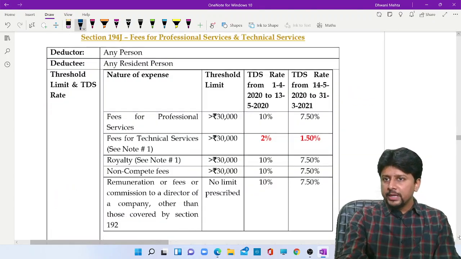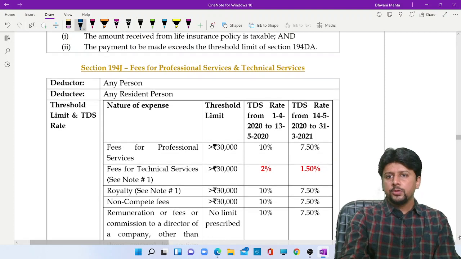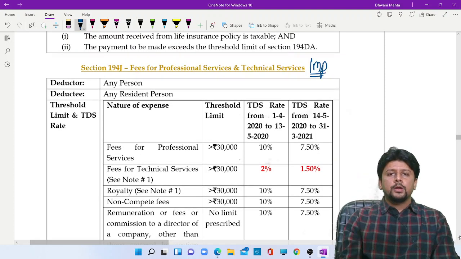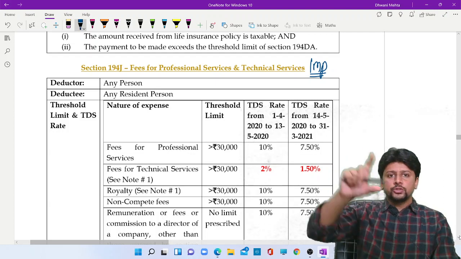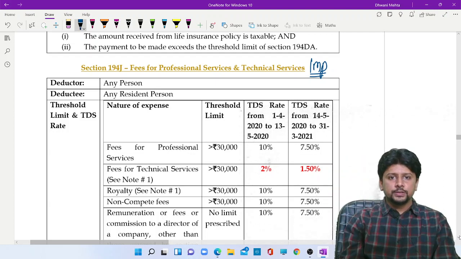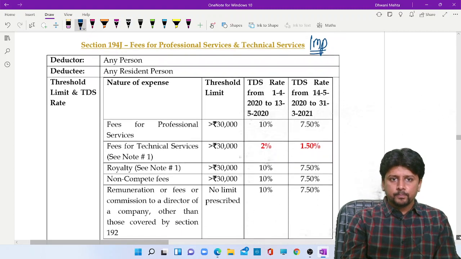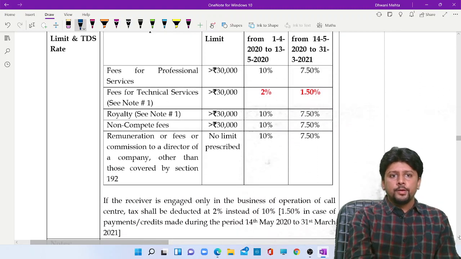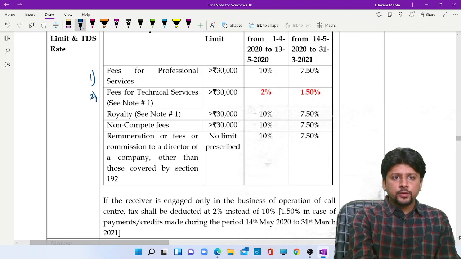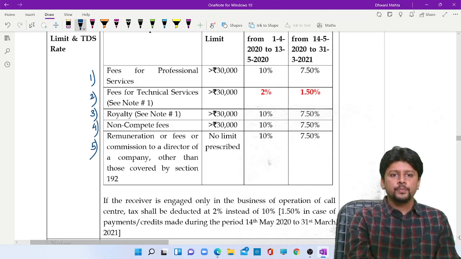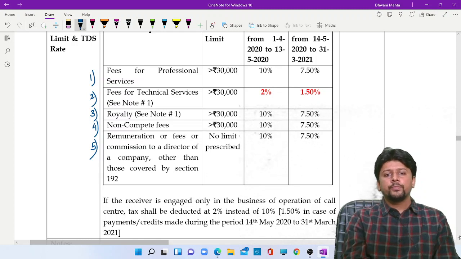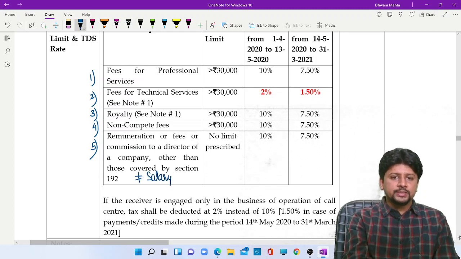Next section, important, has amendments. You can expect a small sub question in the TDS question based on this. 4 payments are covered, actually 5: fees for professional services, fees for technical services, royalty, non-compete fees, and director remuneration. But that director remuneration should not be taxable as income from salary.